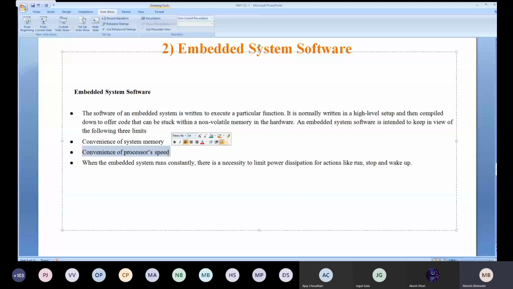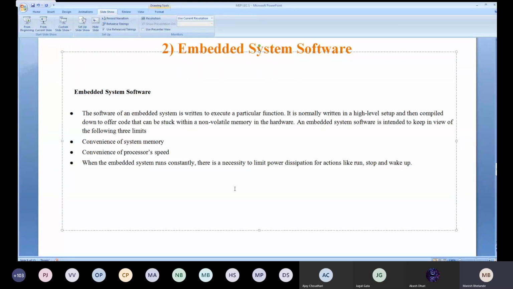Now, the third point I just want to highlight is related with synchronization. If the output of one device can be an input to another device, then the synchronization should be in the proper flow. It should not happen that the output has come and it gets stuck, and after a stuck delay it is then given as input. So it should not happen. It should stick to the action and adhere to the deadline.